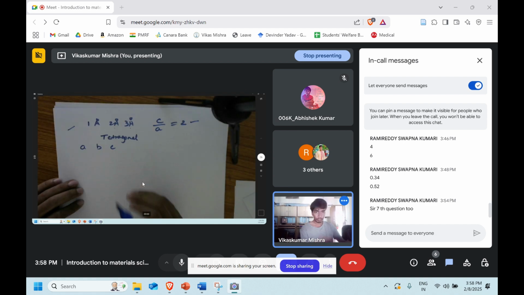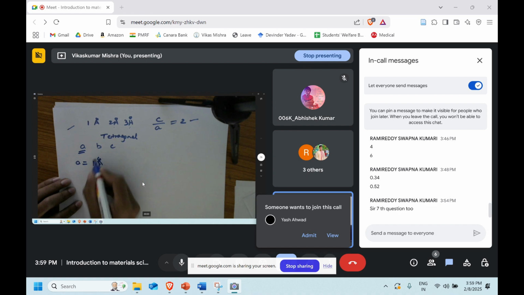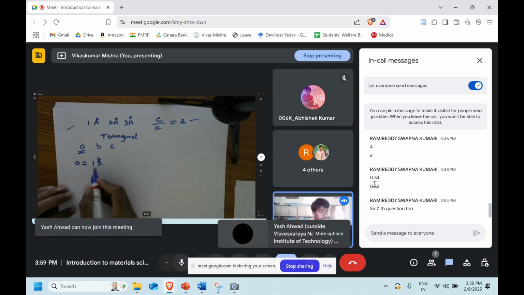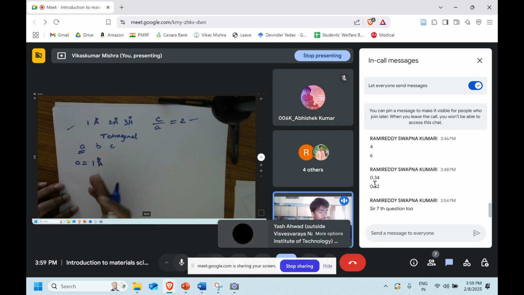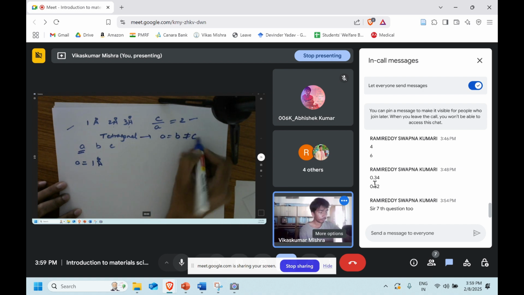So for the plane, we know that we have to write the intercepts in terms of A, B, and C. So for example, let us say the intercepts are 1 angstrom, 2 angstrom, and 3 angstrom. Let us say my lattice parameter A is nothing but 1 angstrom. We also know that for tetragonal, A is equal to B, which is not equal to C.